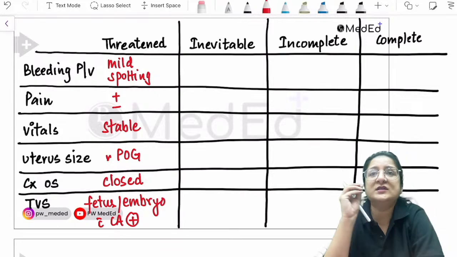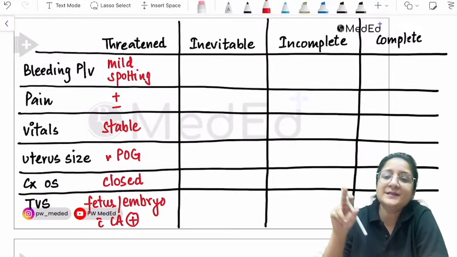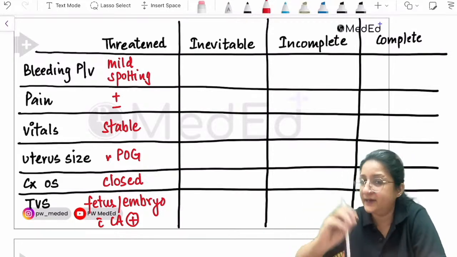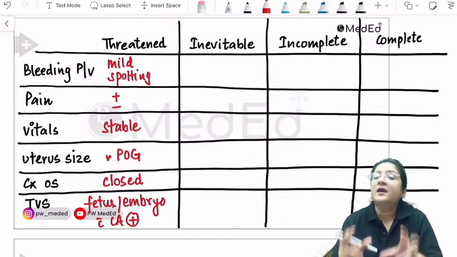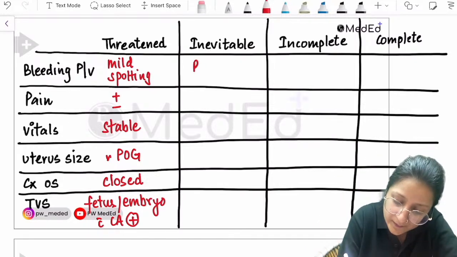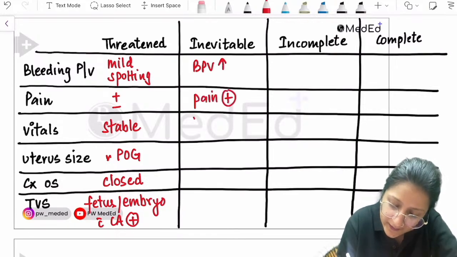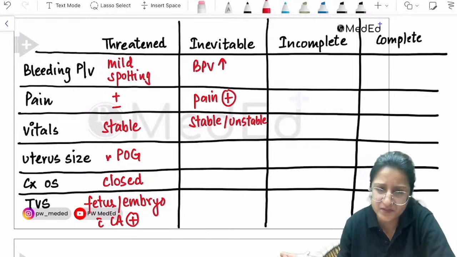Inevitable means that the process of expulsion has started, but all the contents are still inside the uterus. The process has started, it is going into abortion only, there is no going back. So bleeding will be more, pain will also be there, and vitals will be stable or unstable, depending upon how much blood she has already lost.